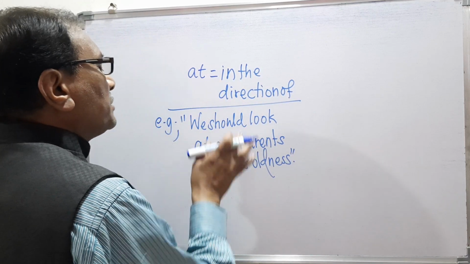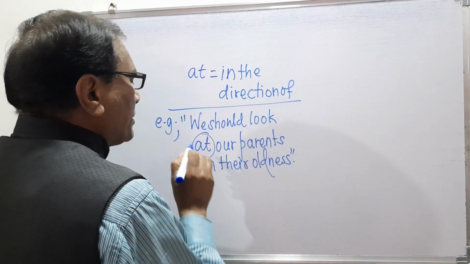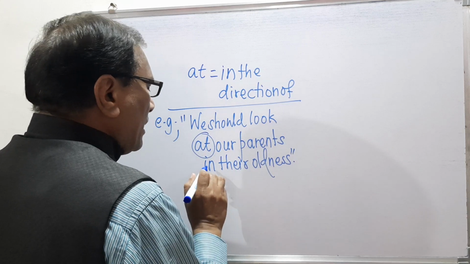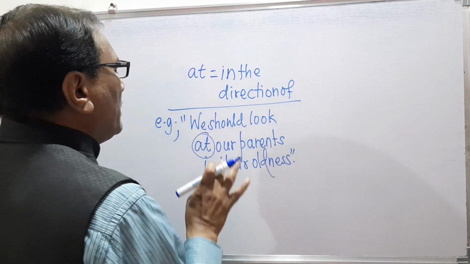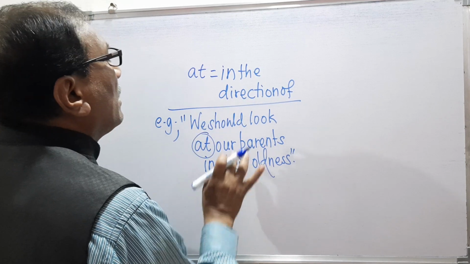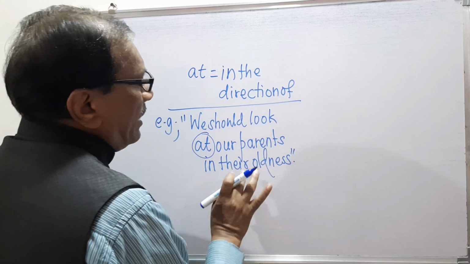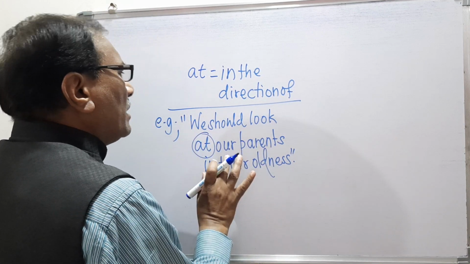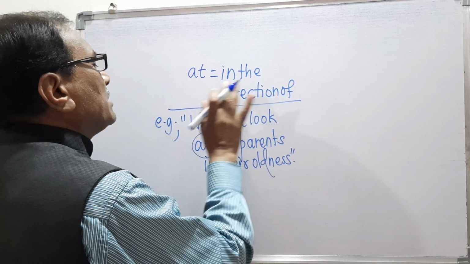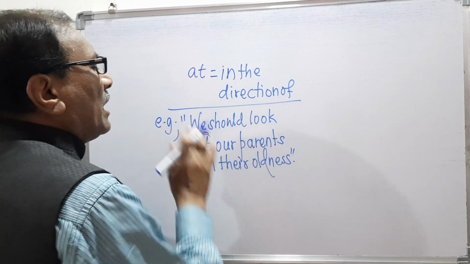And the explanation is that we should look at our parents in their old days. It means we should look in the direction of our parents in their oldness. So it is very clear that at means in the direction of and in the direction of is at.